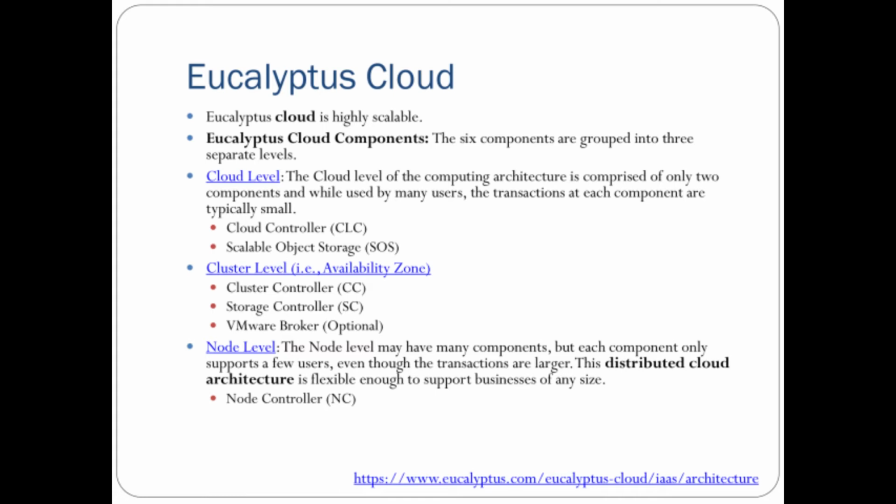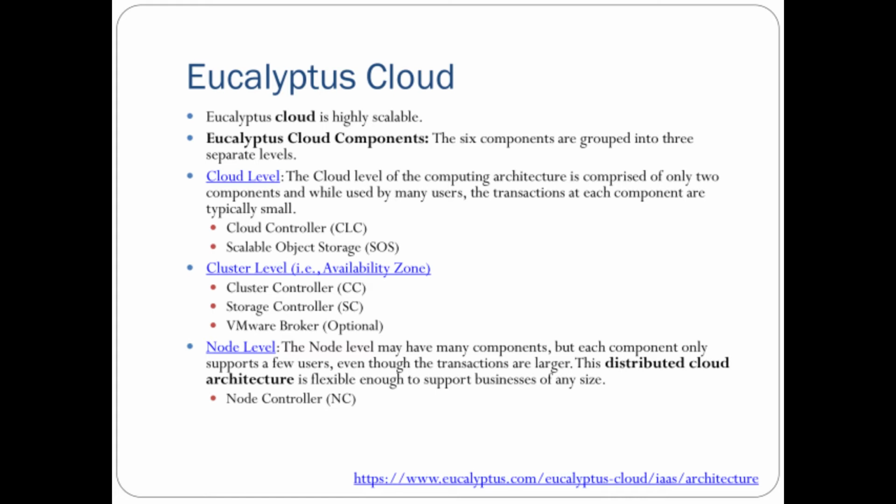It has different levels of cloud processing: the cloud controller, CLC, and the scalable object storage, SOS. The cloud controller is basically responsible for authentication, accounting, and reporting for different management purposes. Then scalable object storage is used for simple storage services, and it provides the basic storage implementation which is known as Walrus.